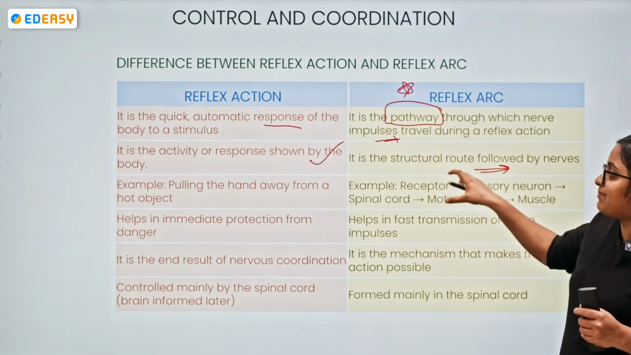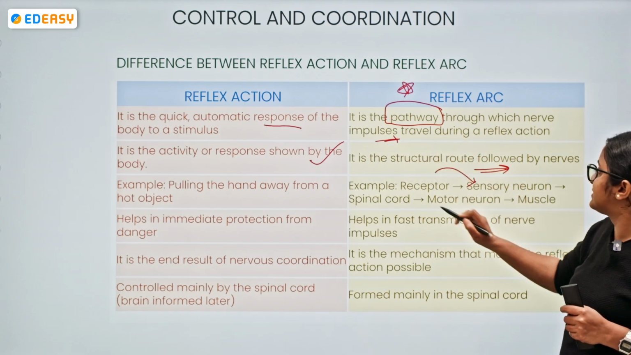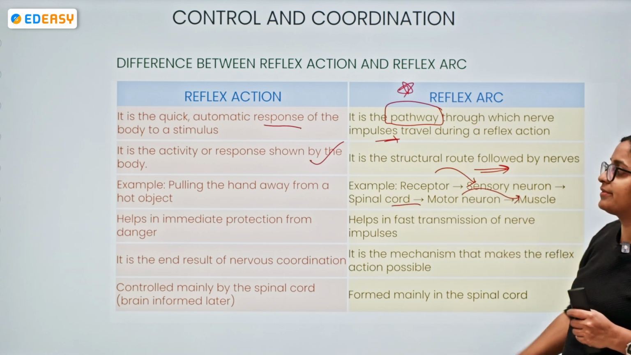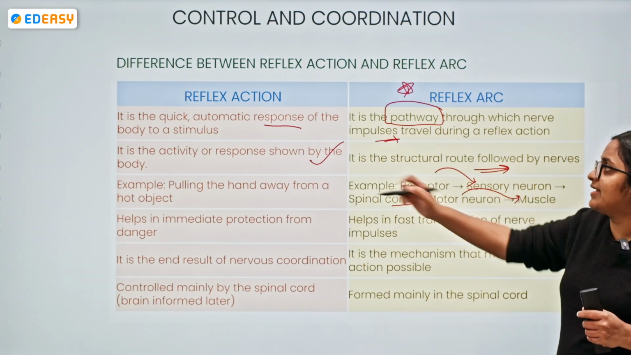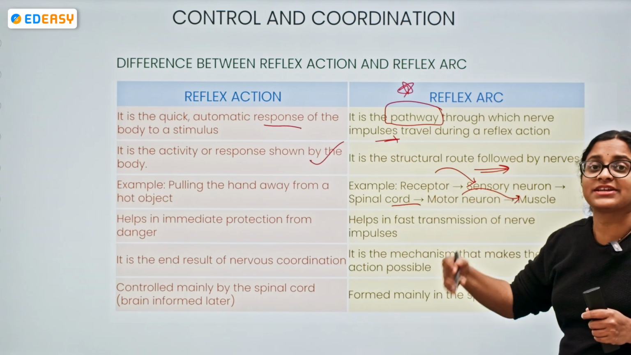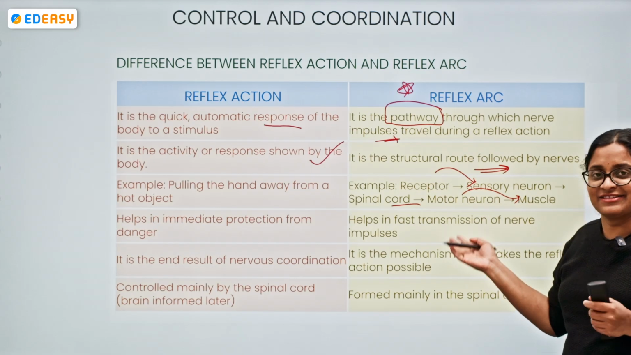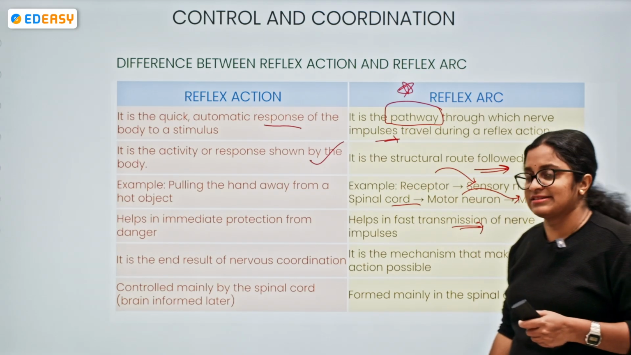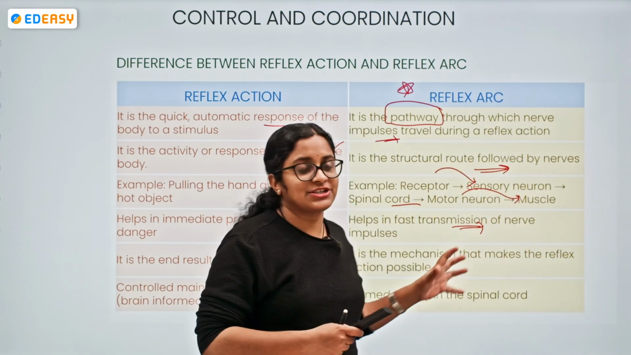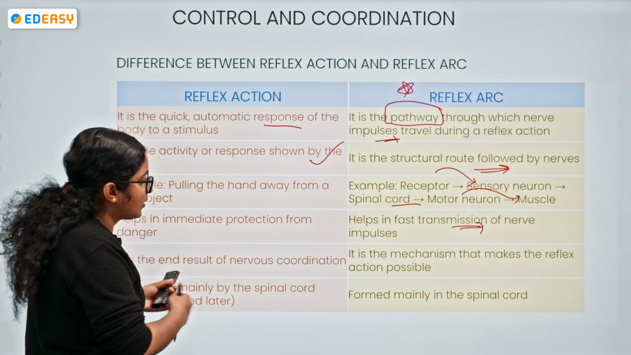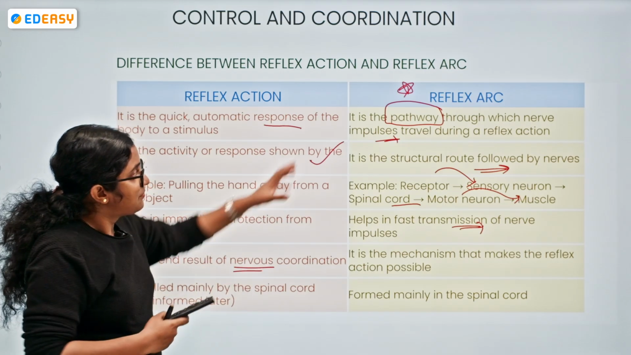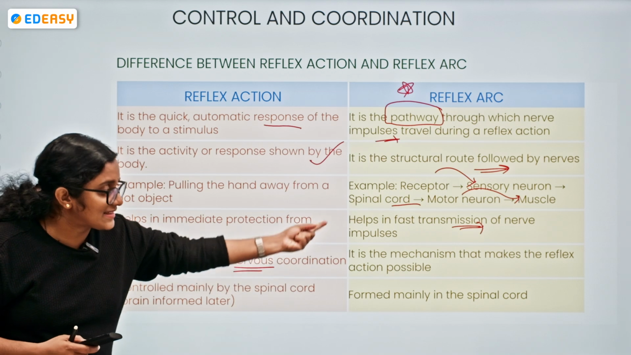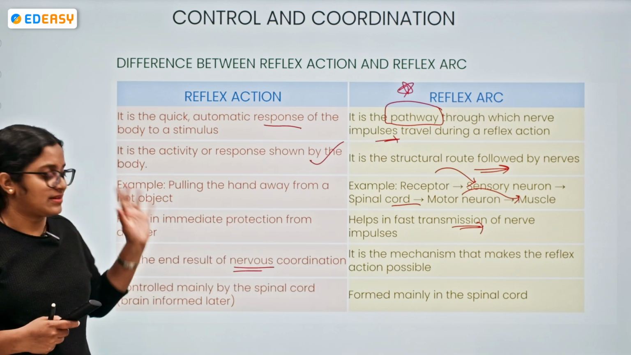Whereas the reflex arc is a pathway from the receptor to the sensory neuron, from the sensory neuron to the spinal cord, then to the motor neuron and to the effector. So, reflex action helps in immediate protection from danger. Of course, the reflex arc is the same pathway, but it is a fast transmission of nerve impulses. So, we can say reflex action is because of the nervous coordination, and because of the reflex arc only, the reflex action becomes possible.